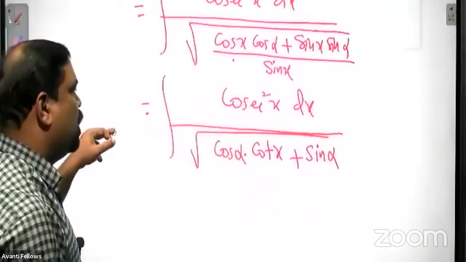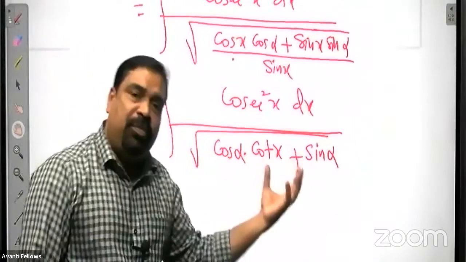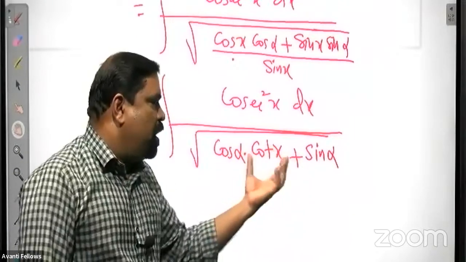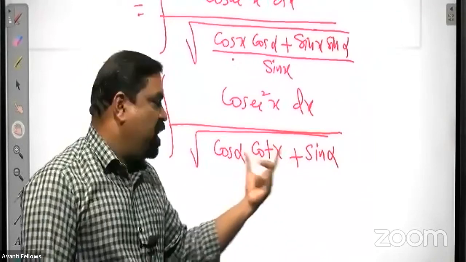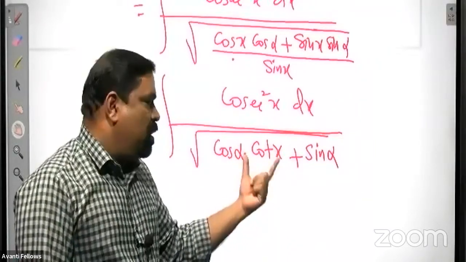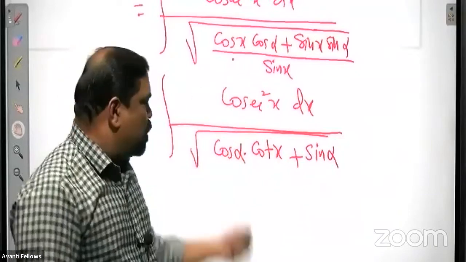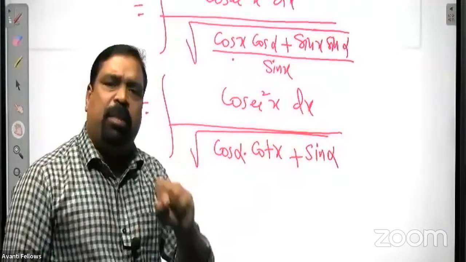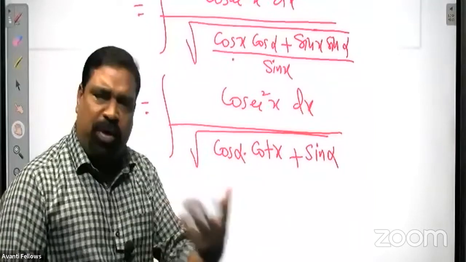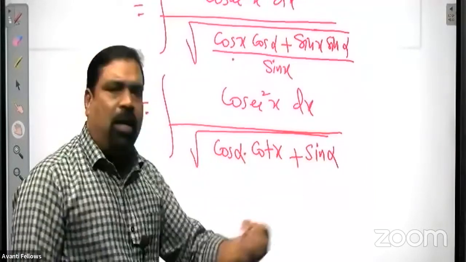Now you see the term we are searching for is ready in the denominator. Cot x is there, no? So the derivative of cot x is cosec square x, and cos alpha, sin alpha both are constants, some numbers actually.